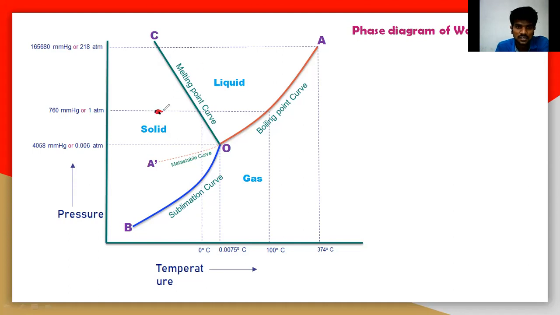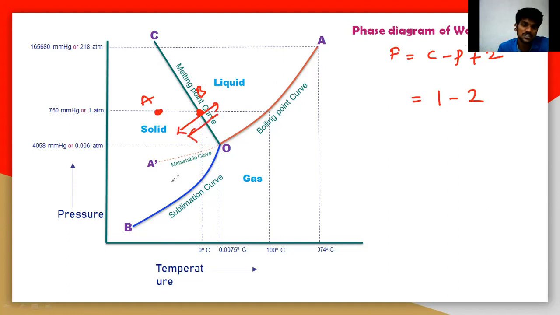Let us take a point here. This is point A, and let us take this as point B. You have to move towards point B. Again, you calculate the degrees of freedom, F is equal to C minus P plus 2. The number of components will be 1 and the number of phases will be 2, because there is an equilibrium between the solid phase and the liquid phase. So 1 minus 2 plus 2, that is minus 1 plus 2, that is 1. So here the degrees of freedom is 1.